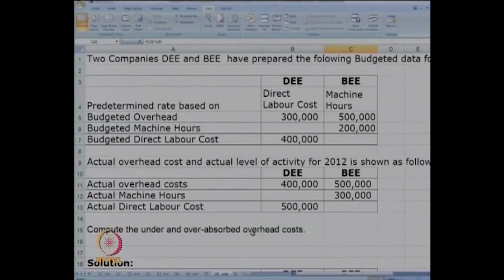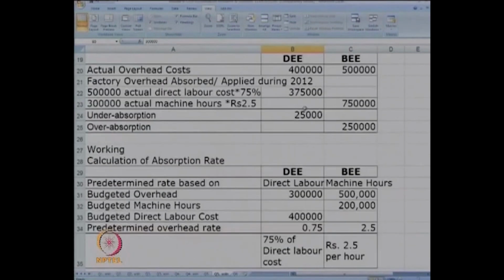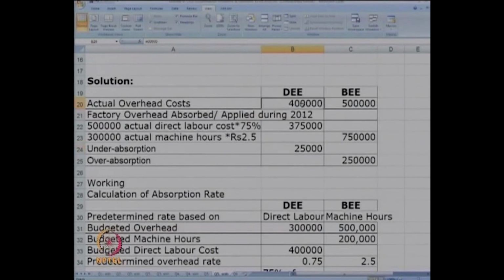If you remember, we will go to the example which we discussed last time. We had discussed this company D and B in the last session. Here you can see that for company D, there was under absorption to the tune of 25,000. The actual cost was 4 lakhs.